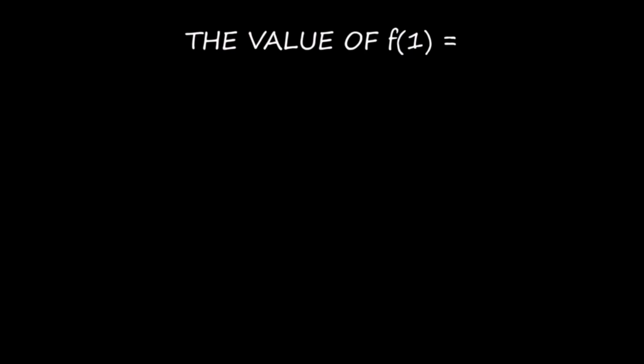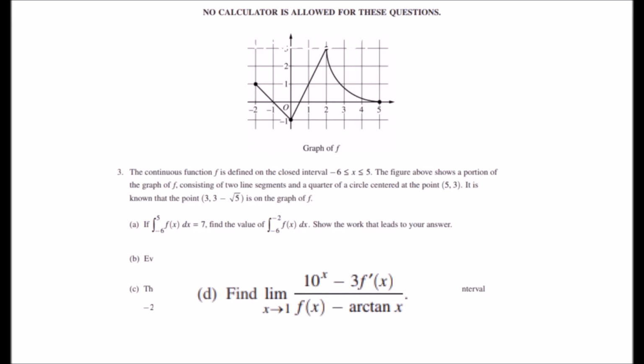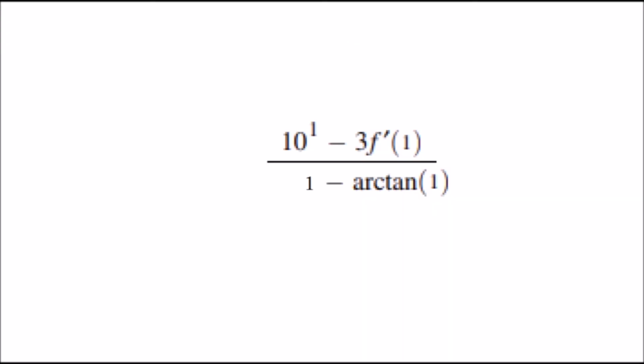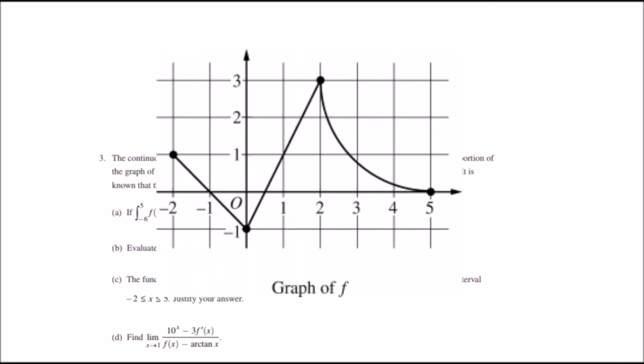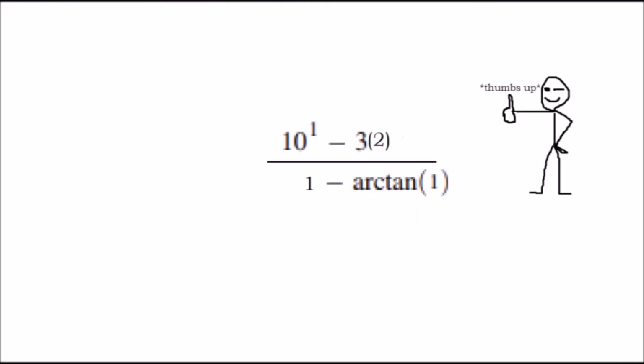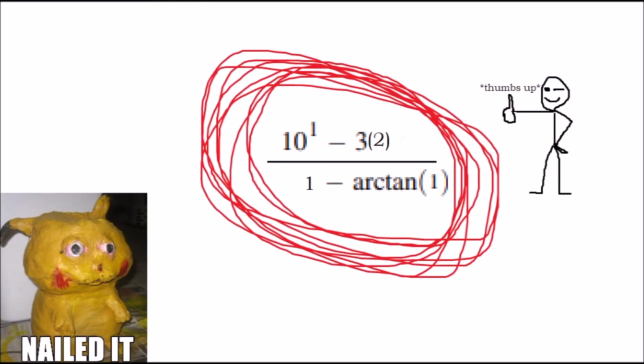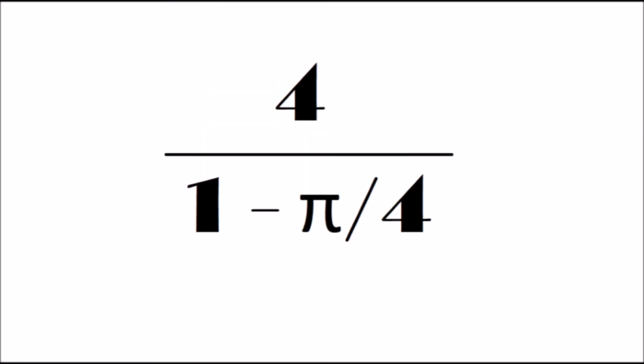The value of f at x equals 1 can be found through the graph already given. The value of the derivative of f at x equals 1 can be found through the slope of the graph already given at that point. Technically, in this problem, you don't have to evaluate it completely and can leave it like that. But this is its actual value.